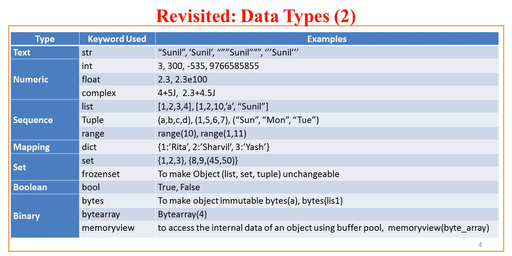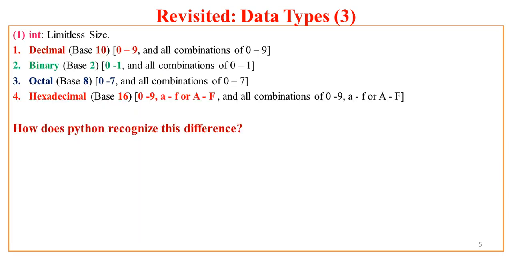For example, if you want to access the internal data of any object under buffer pool, we use memory view, and we provide byte array to memory view so that we can make some changes in the immutable objects. So that is the purpose. We'll see this in details as a separate topic to be discussed under this series of lectures. Now let us see in details each of the fundamental types of Python.